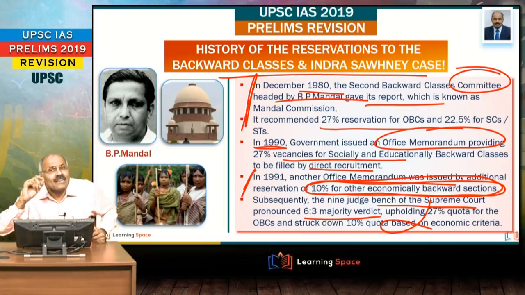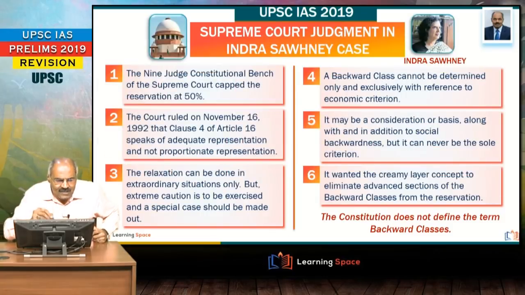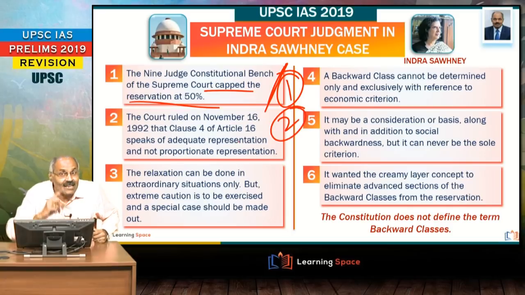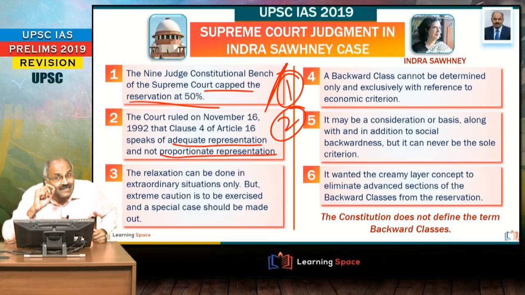Right, let us look at Indira Sahni case. First and the foremost is 9-judge constitutional bench capped the reservation at 50%. That is the first important aspect. And the second important aspect is here it talked about adequate representation but not proportionate representation. Very, very important. It said you have to look at adequate representation but not proportionate representation.